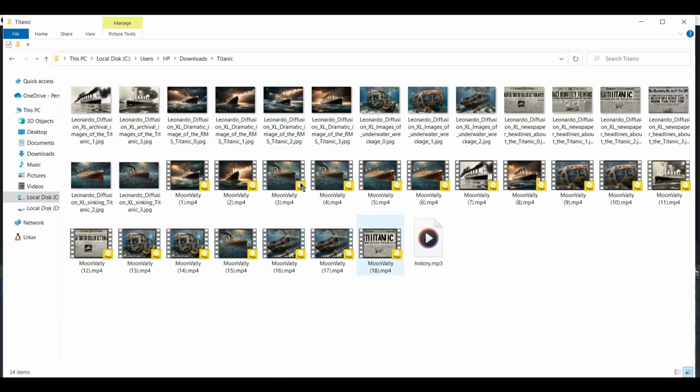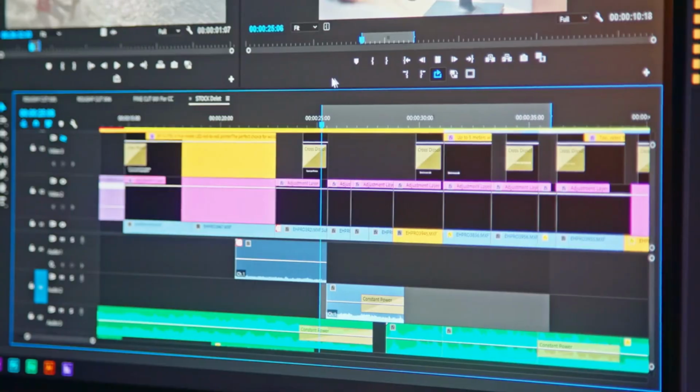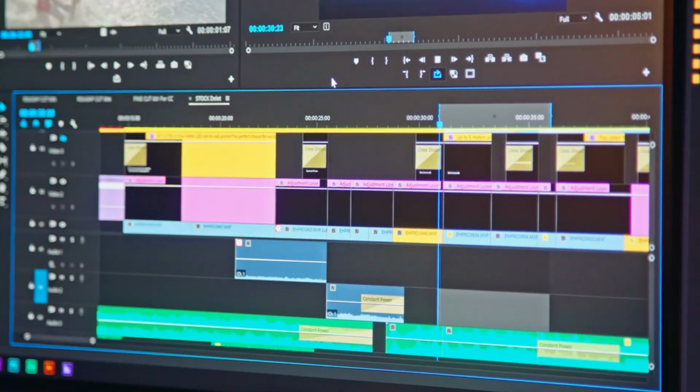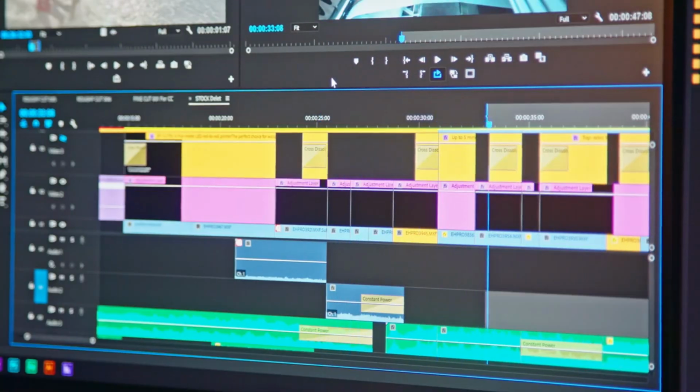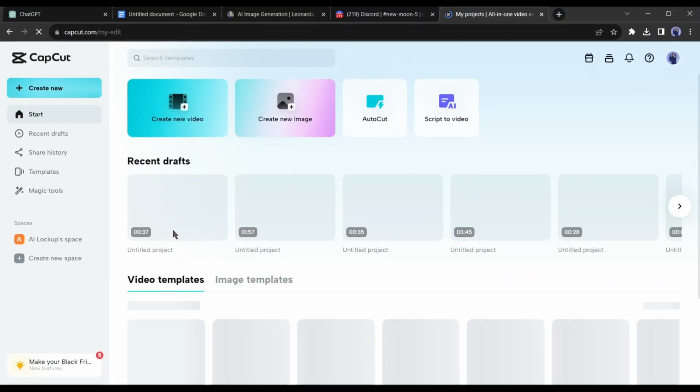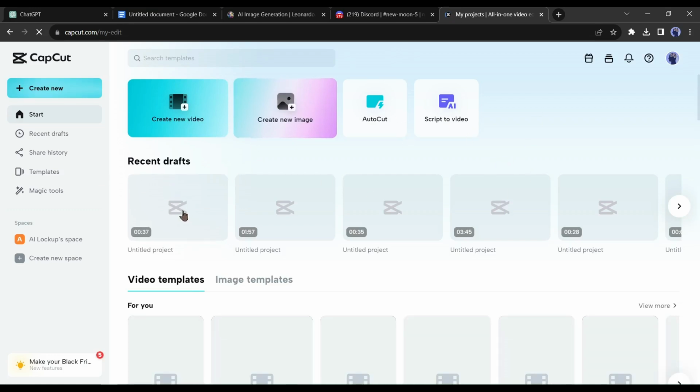Okay, now we have the videos and the voiceovers. Now it's time to put it together using video editing software. You can use any video editing software, this time I will use CapCut, it's free and easy to use. There is a web version also. You can use it on your mobile phone also.